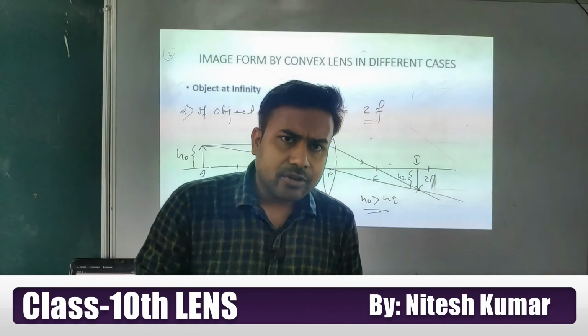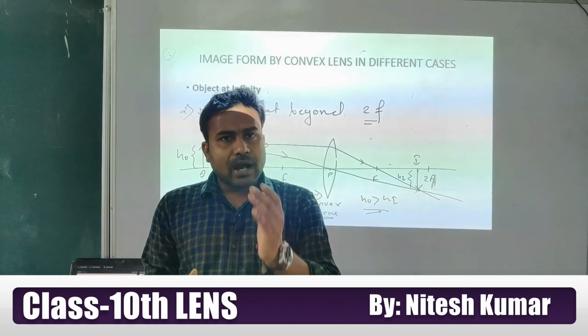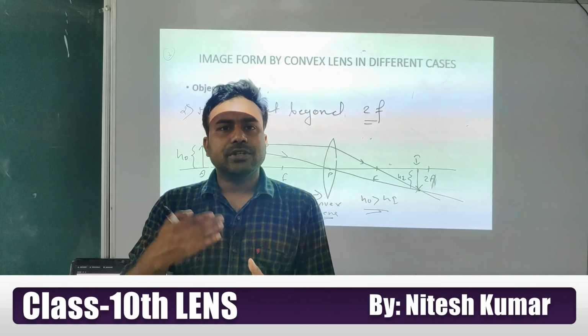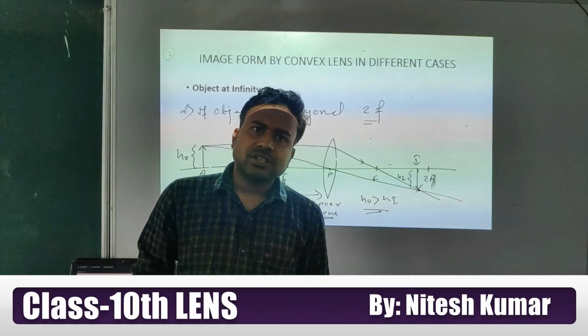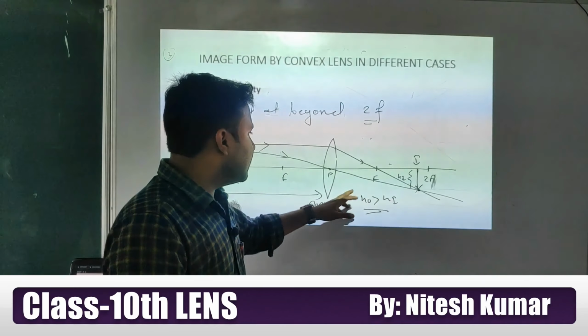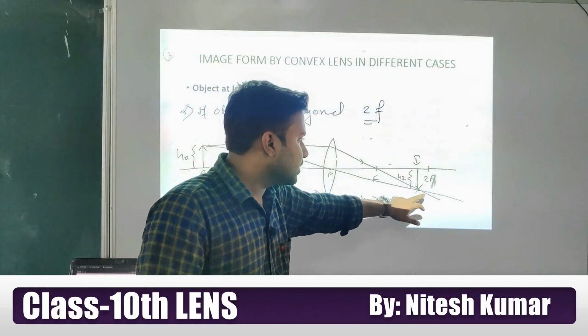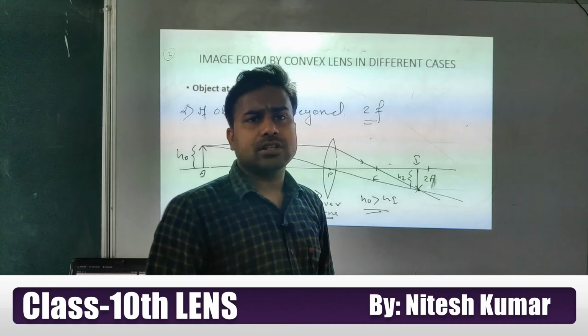So you can write this like this: if our object is situated beyond 2F, after refracting through a convex lens, the image formed is real and inverted. Why is it called real here, students? Because these rays actually cut each other at this point.